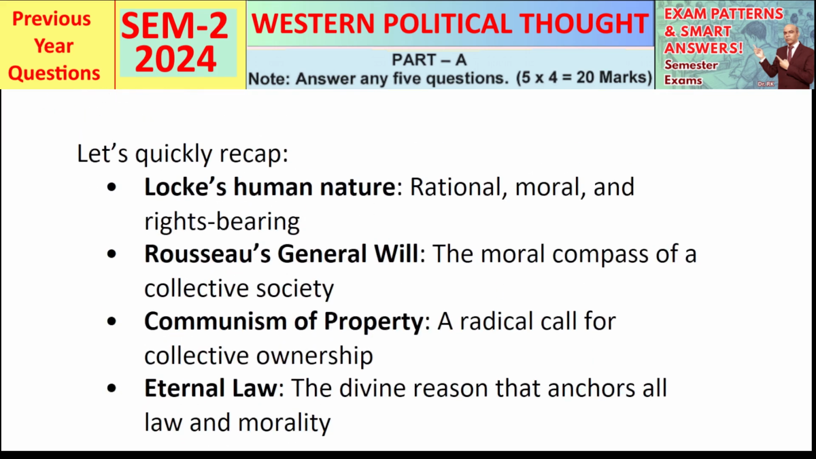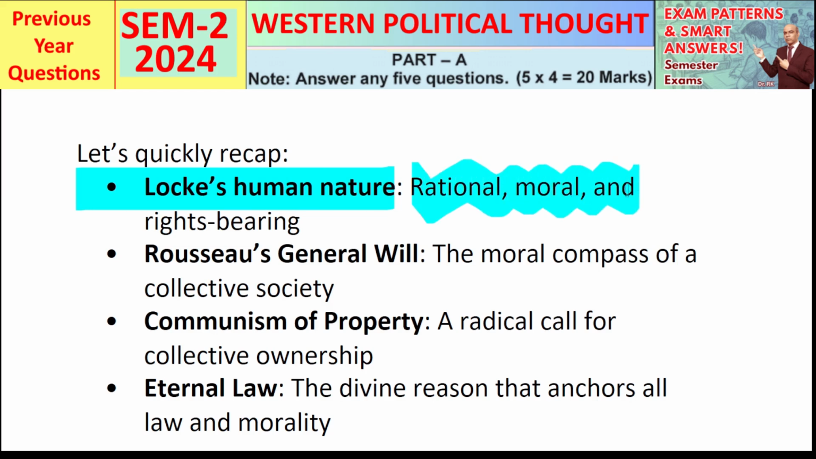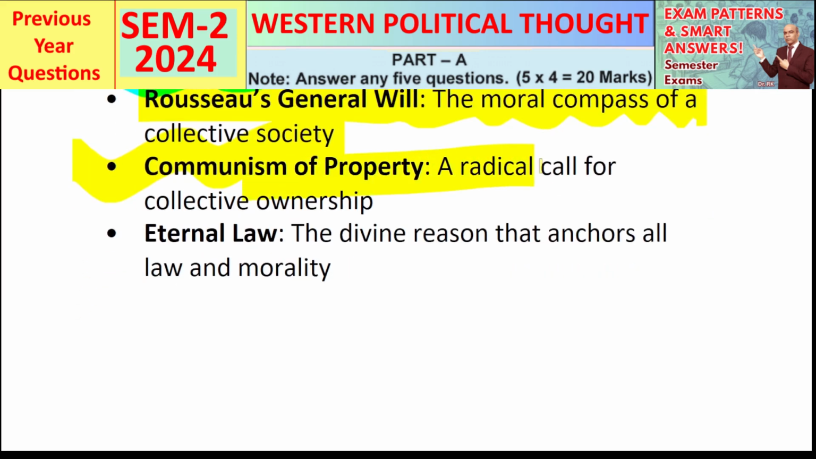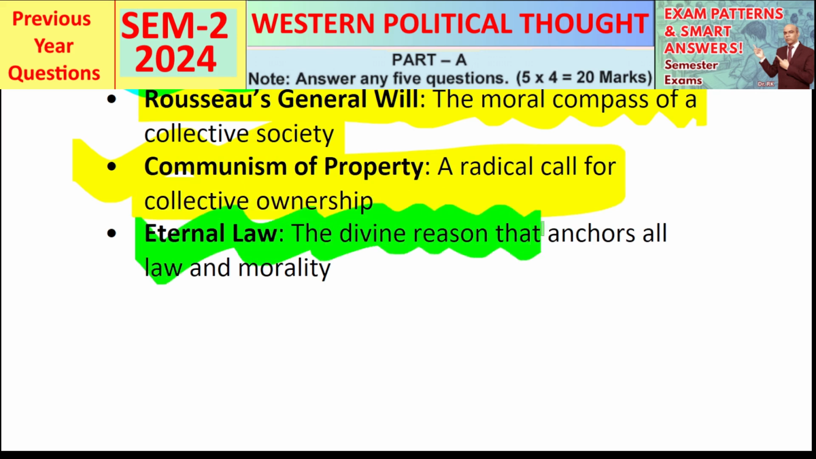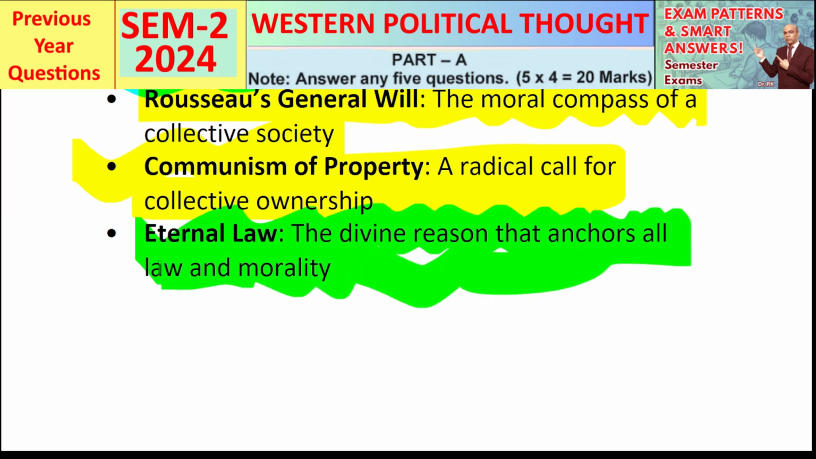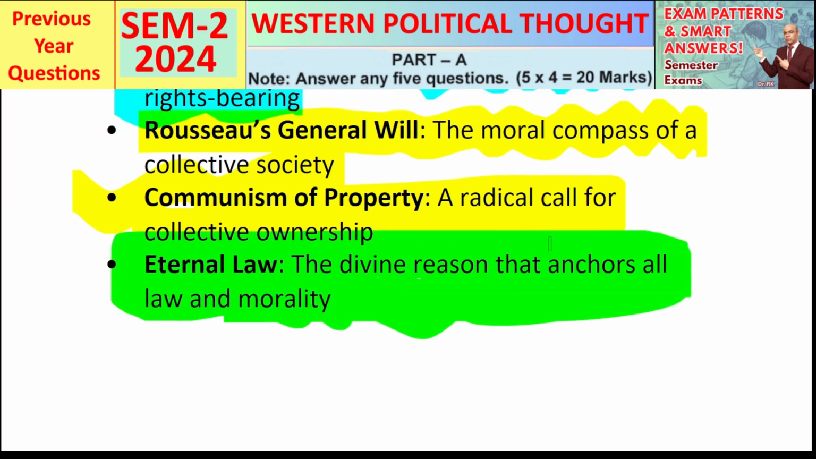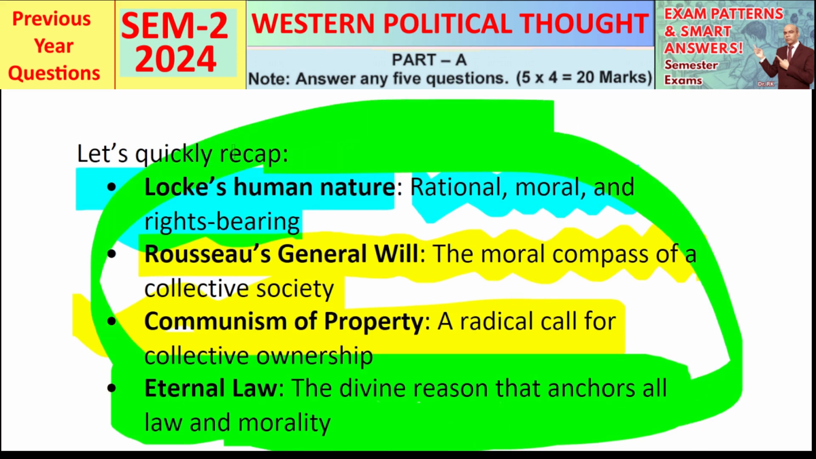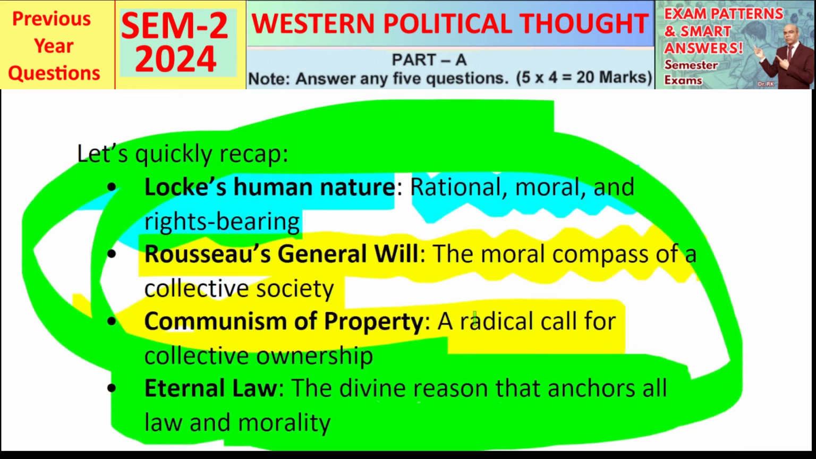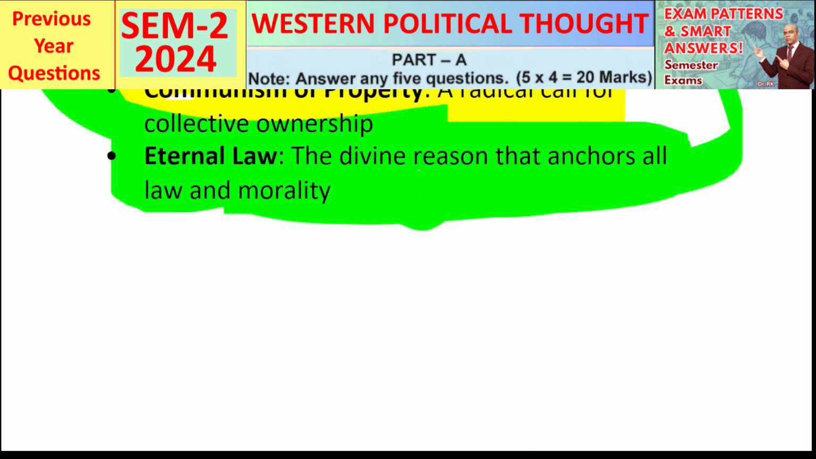So, there you have it. 4 heavyweight concepts. Each one is small in wording, but massive in learning. Let's quickly recap. Locke's human nature. It's all about rational, moral, and rights-bearing. Rousseau's general will. The moral compass of a collective society. Communism of property. A radical call for collective ownership, and eternal law, that is the divine reason that anchors all law and morality. These aren't just answers, they are building blocks of political thinking. So next time you see these in an exam, write not just to fill space, but to express clarity, contrast, and connection.